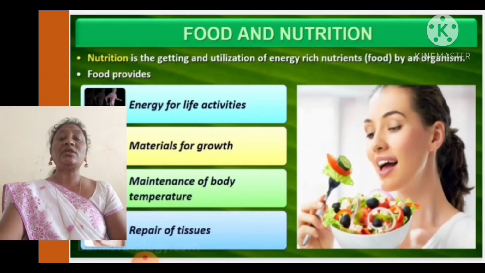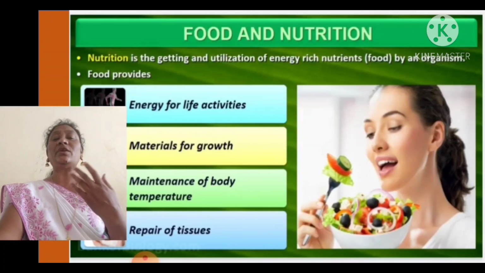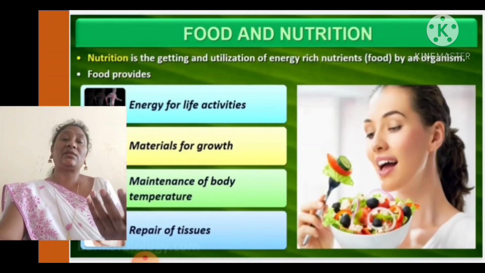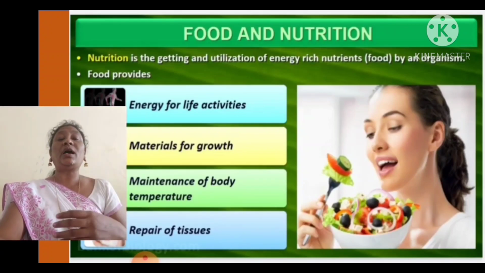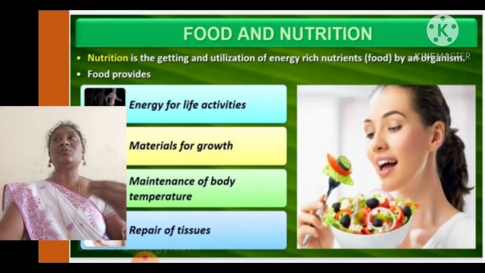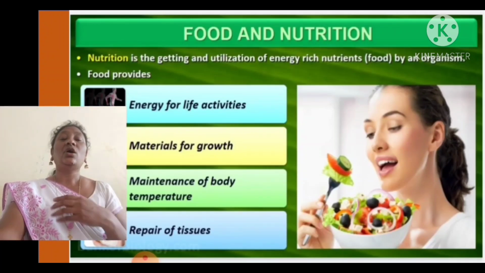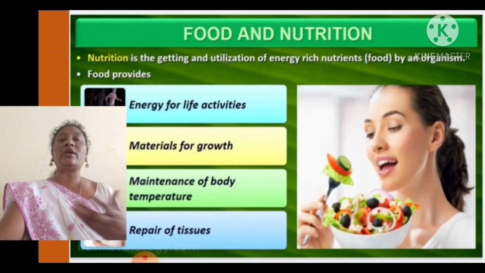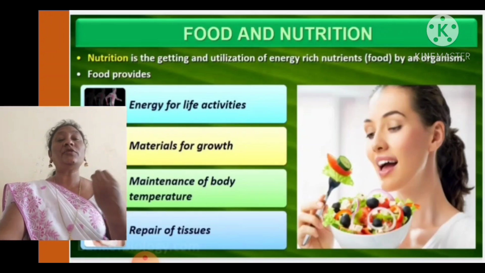What are life activities? Any activity from morning to night, from waking up from the bed to again going to sleep in the bed, a lot of activities we do to survive. Even in our body, a lot of metabolic activities are taking place: nutrition, respiration, transportation, excretion. All these are metabolic activities, and they all need energy. So the food which we are eating provides energy for all the life activities.